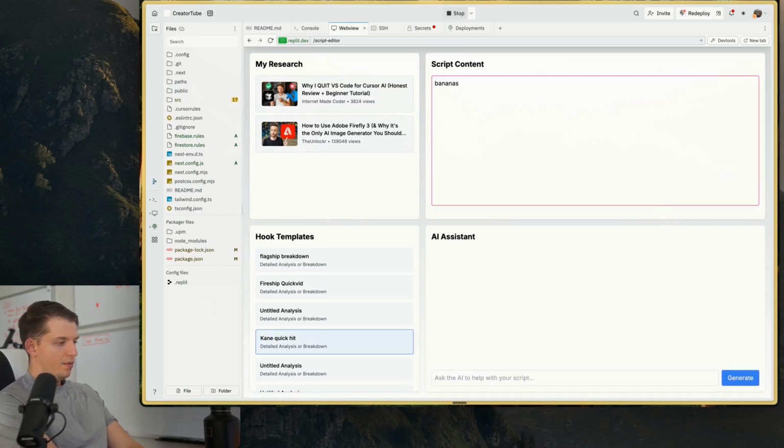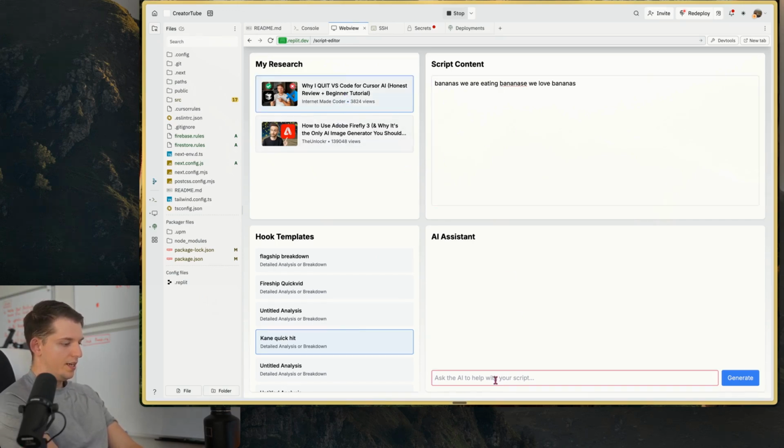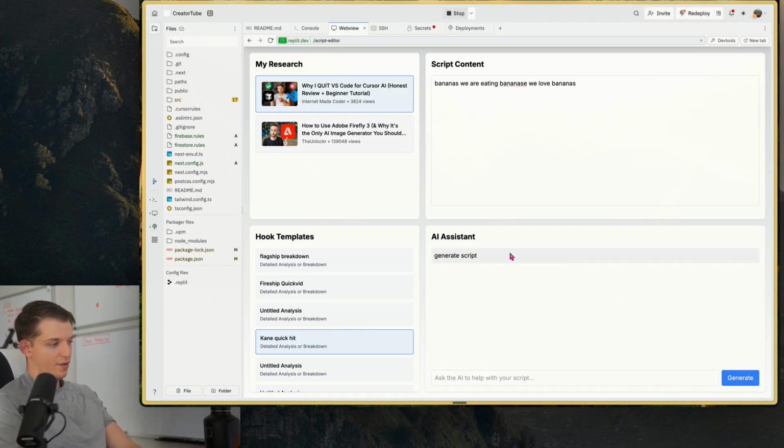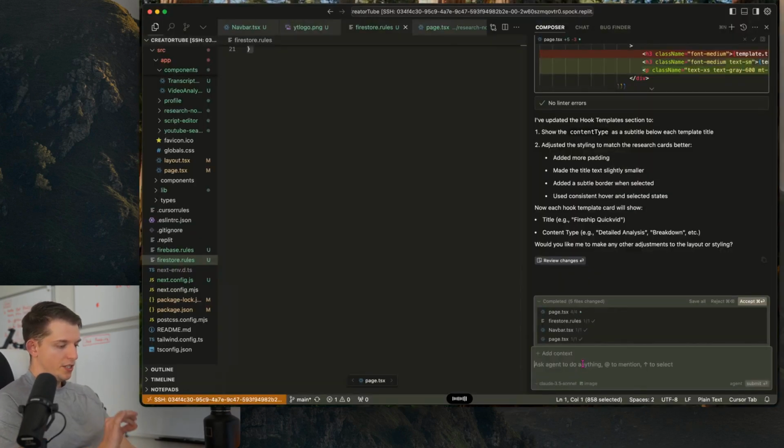And now what we can do is go do some... so what happens here? We are eating bananas. We love bananas. Okay, now what we can do is use this research and generate a script using the Kane. Okay, this needs to be changed. This is not what I wanted at all. Okay, for the script editor, this is what I want.